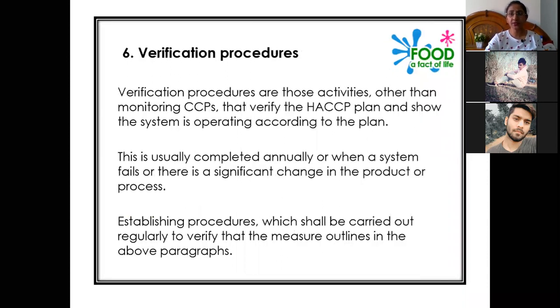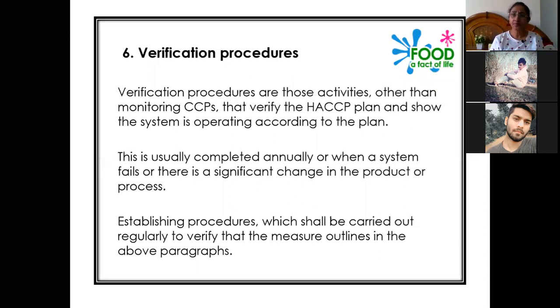Verification process. The sixth principle of the HACCP plan is verification procedure. Every plan and procedure has to be validated. Verification procedures are those activities other than monitoring CCPs. So verification is different from the monitoring step. Here verification means verifying the HACCP plan and showing the system is operating according to the plan. So verification is also very important. We are verifying that the particular company is following all the rules and regulations according to the HACCP plan.